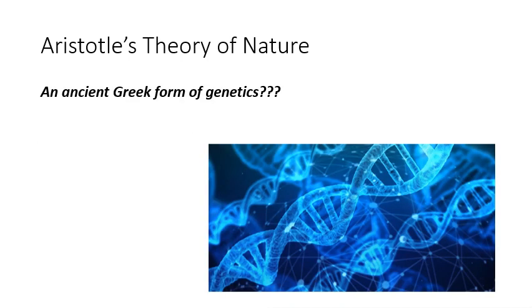Now, some modern commentators think that Aristotle was way ahead of the game, and they think that he is arguing for some kind of ancient Greek form of genetics. That is, he was somehow aware that the principle of genetics existed. So some believe that Aristotle is referring clearly to genetics, that all things have a genetic code and they grow and develop according to that genetic code. Whereas others say, no, no, no, Aristotle was actually referring to something much more abstract, and that if he were alive today, he would distinguish between what he meant by form and what is meant by genetics. So just a fun fact to be aware of.